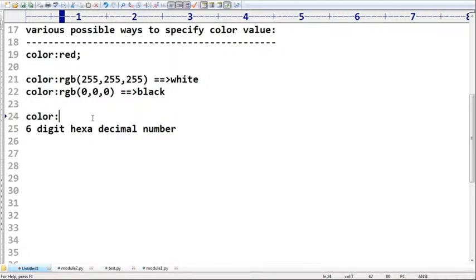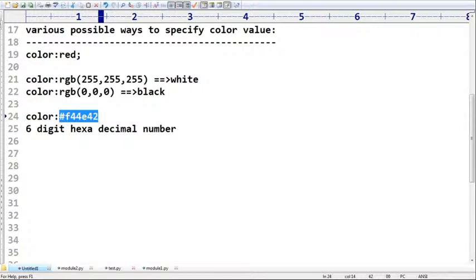Suppose I take the hash symbol, then F44E42, something like this. Have you observed, right? This is hexadecimal, but I don't know which color this is.